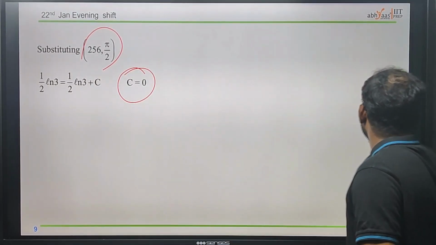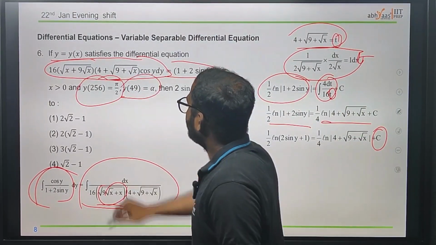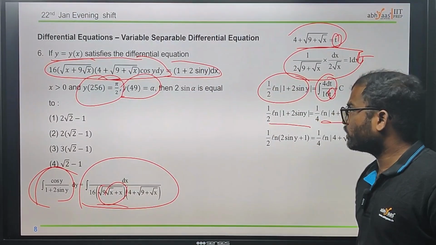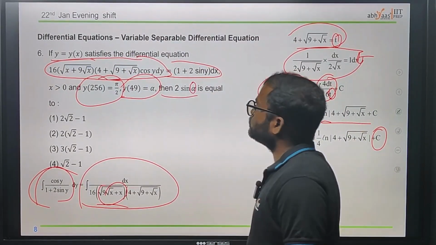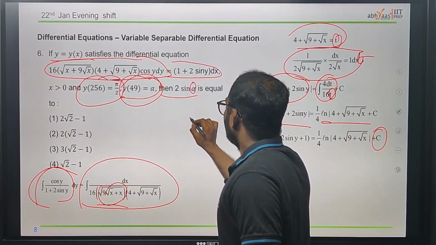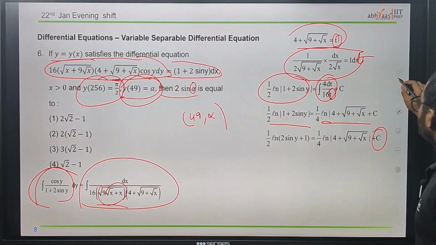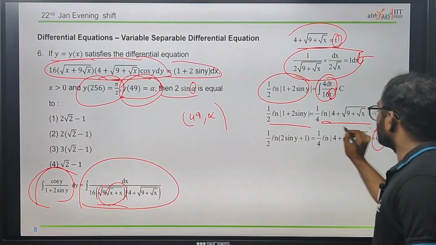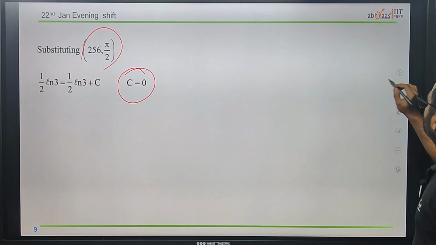Now in the question, they have given y of 49 is equal to alpha. Here y is alpha because we need to find this 2 sin alpha. So we find y of 49, which is 49 comma alpha. Substitute those values in this equation and we will get the final answer.